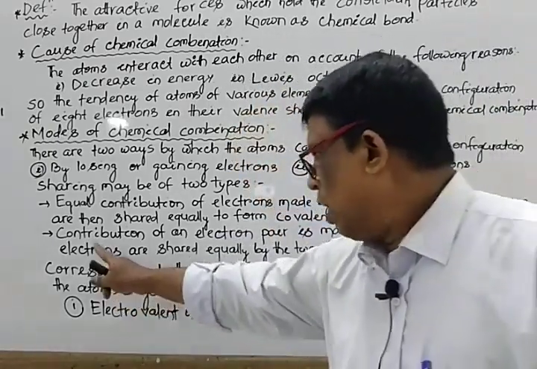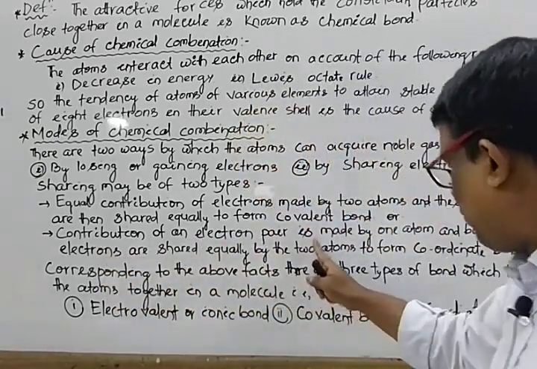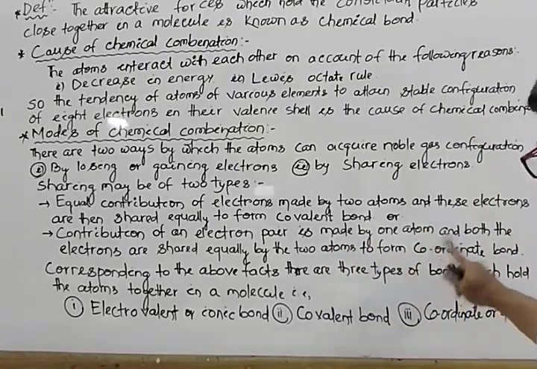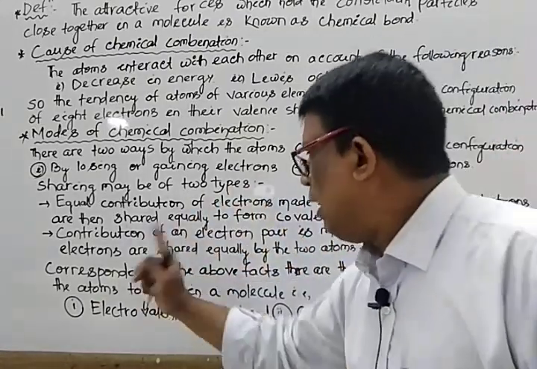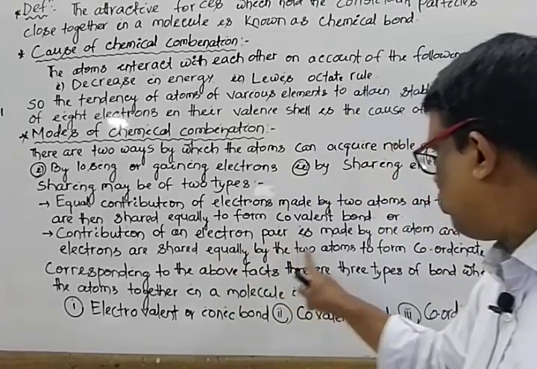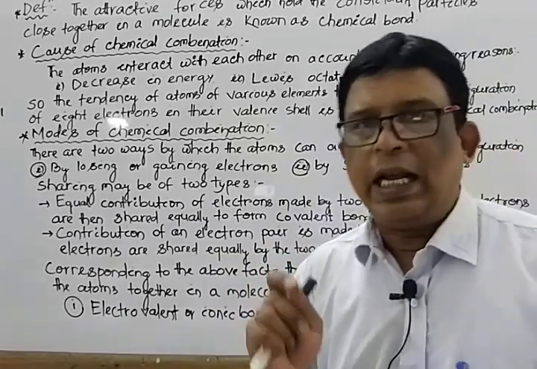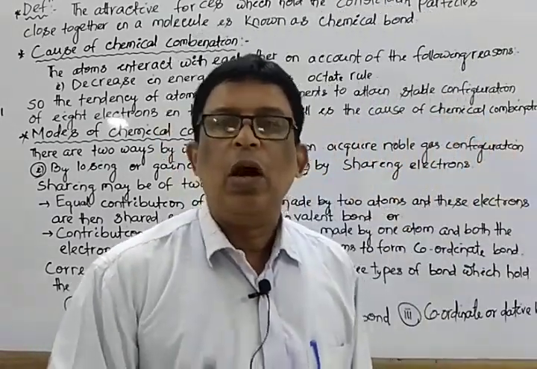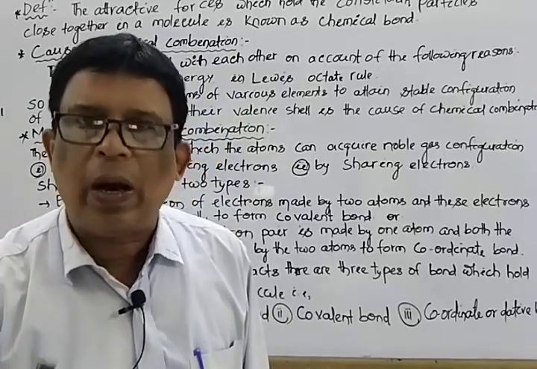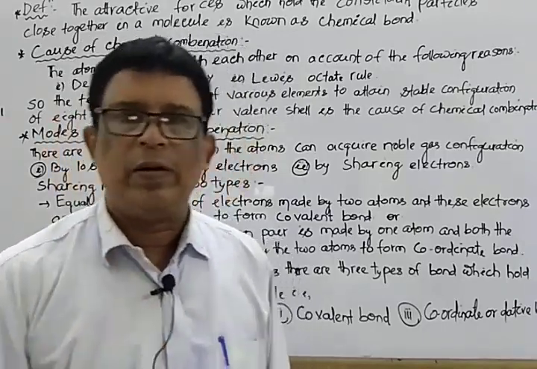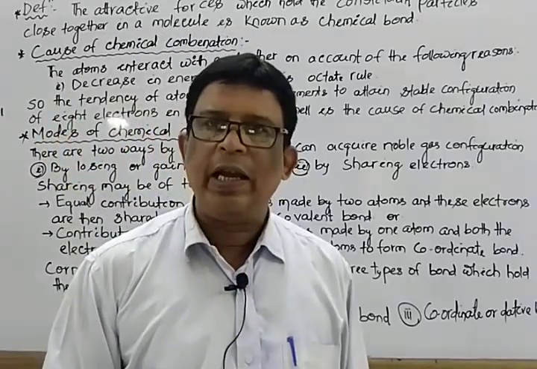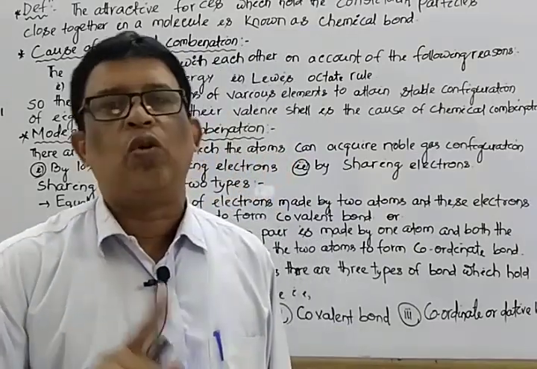Point 2, contribution of an electron pair is made by one atom and both the electrons are shared by the two atoms, resulting in the formation of coordinate covalent bond or dative bond. If equal sharing, I repeat again, if equal sharing, there is a covalent bond.